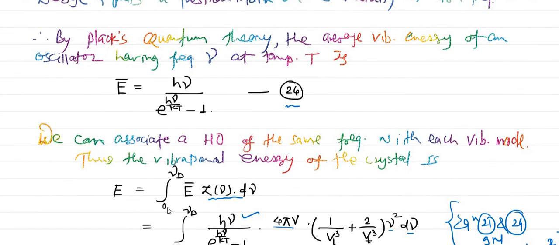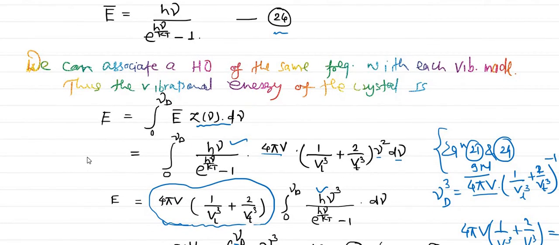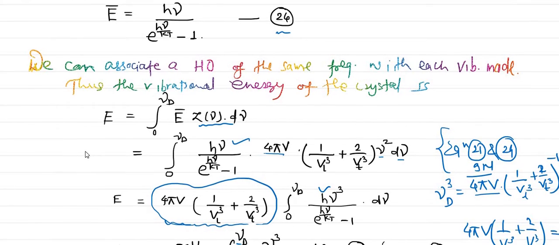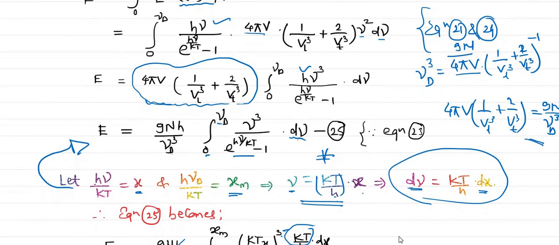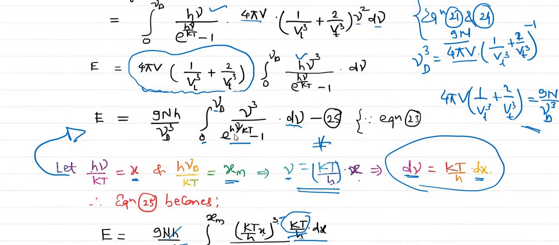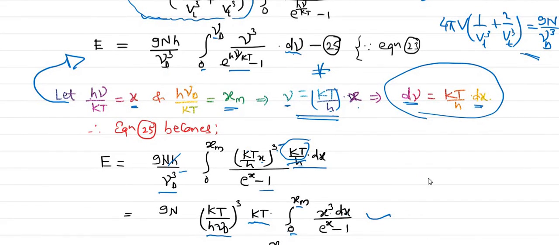And obviously we should integrate within the limit 0 to nu d. That gives the total vibrational energy of the lattice, the crystal or the solid. After applying some integration laws, we found equation 25, which gives you the energy. For more simplicity, we make some substitutions: x is h nu by kT and xm is h nu d by kT.